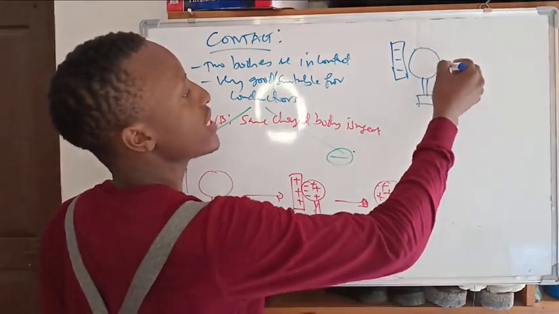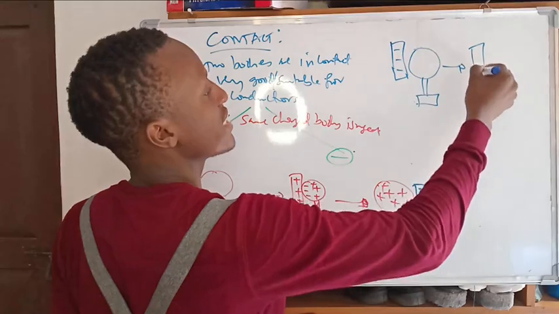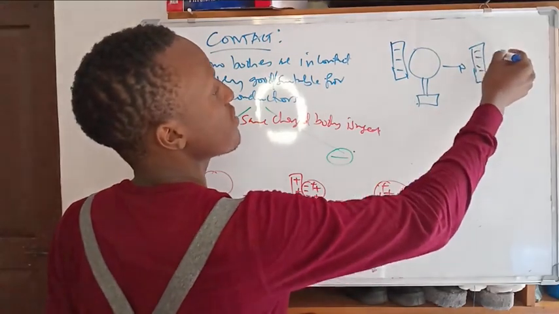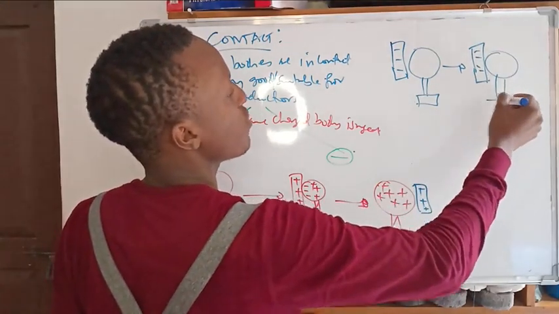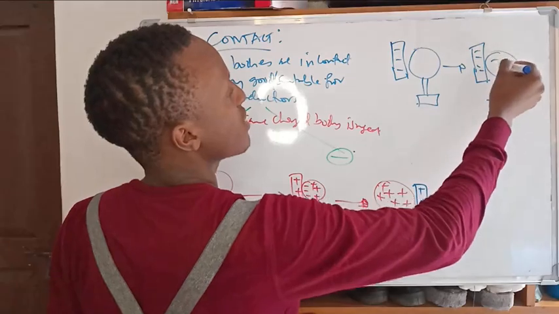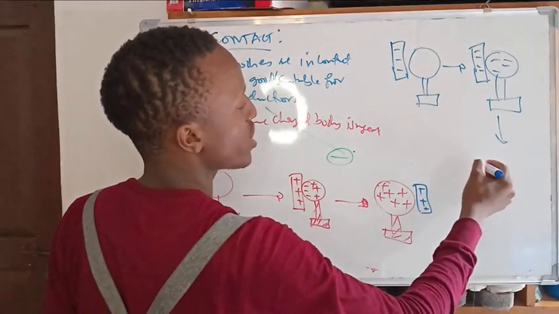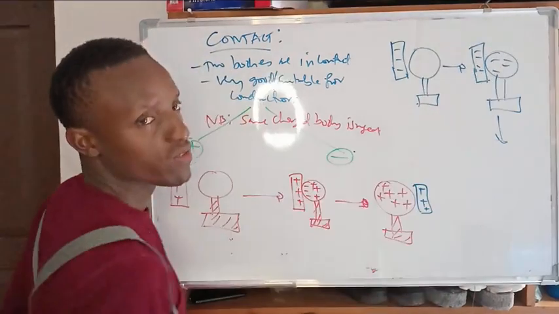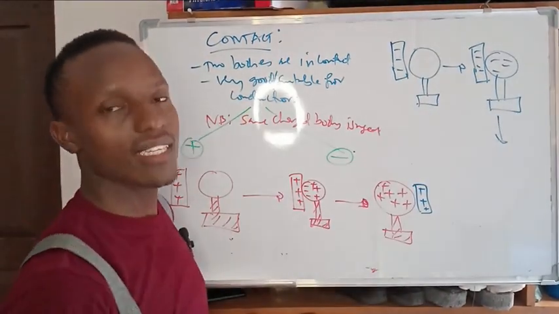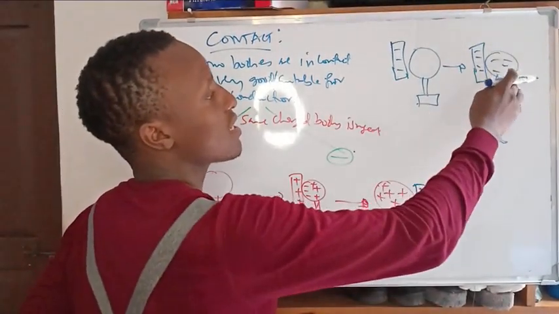The negative electrons are shifted to the object here, so that becomes negative.